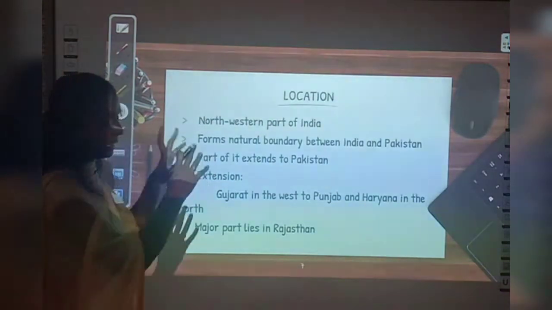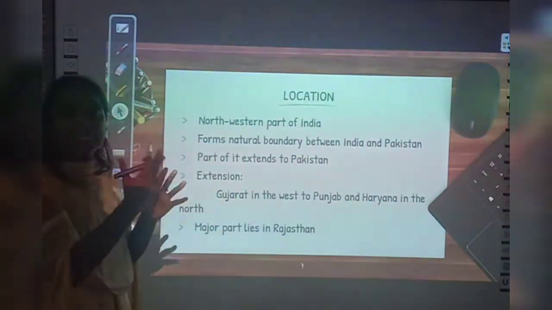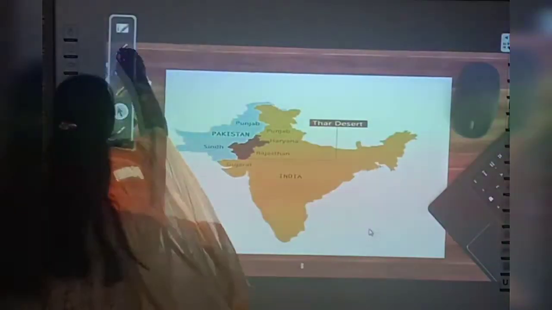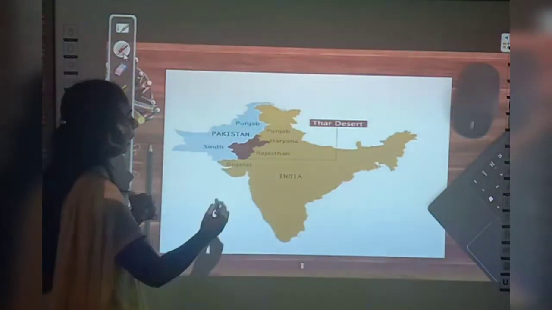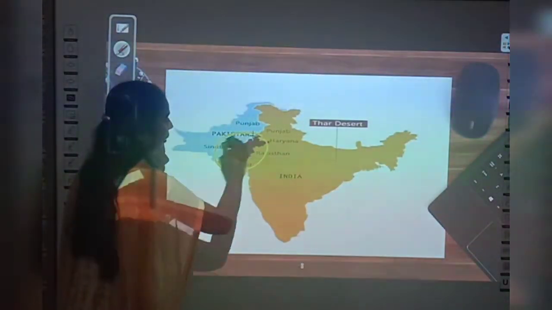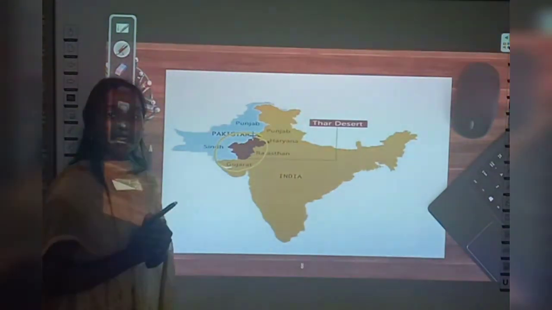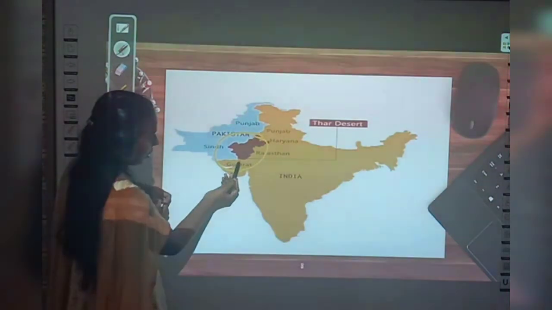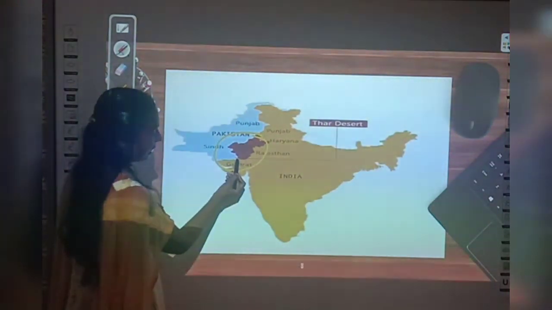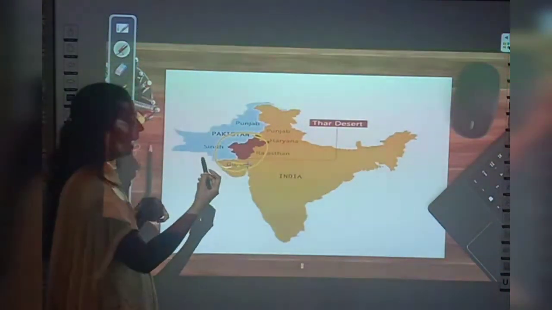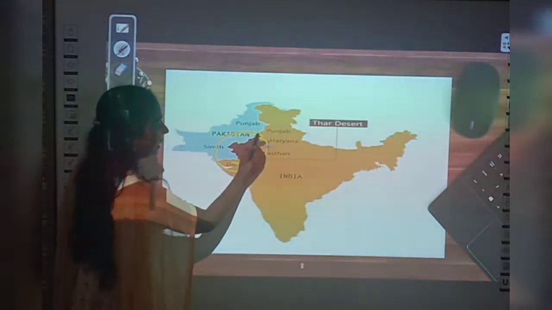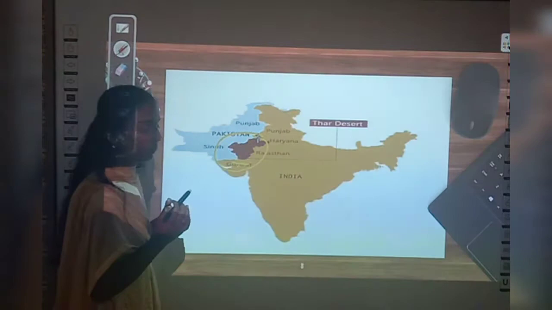Now let us study this in detail with the help of the map. Now see here, this red area, this red part shows the Thar desert. See from where it is starting. It is starting from Gujarat. From here it is starting, right? And it is extending, see here it is moving till Haryana and here it is extended till Punjab, right?